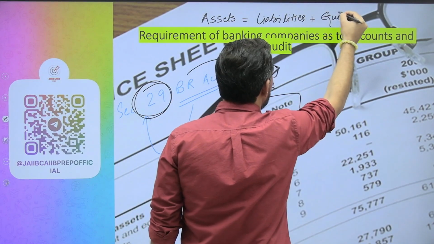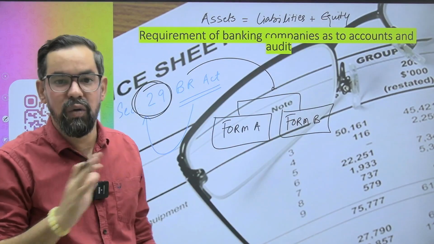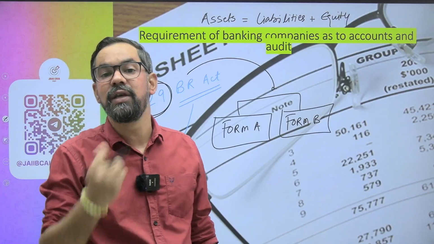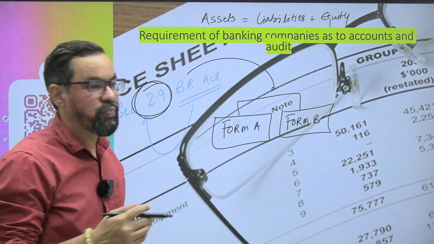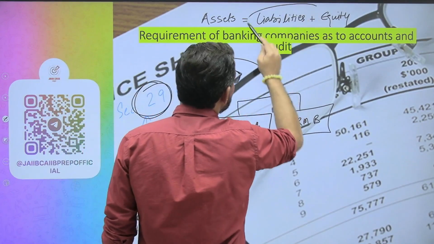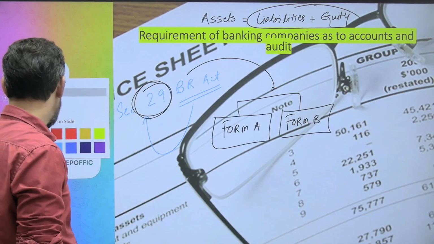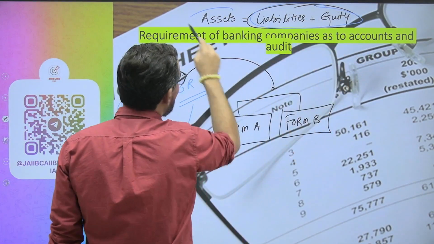So this is the equation. I hope everybody knows about this thing, why assets are always equal to liabilities, because from taken liability itself we generally create the asset, right? And if you talk about the sources and application of funds, this side is generally part of the sources of funds, and this is application of funds.